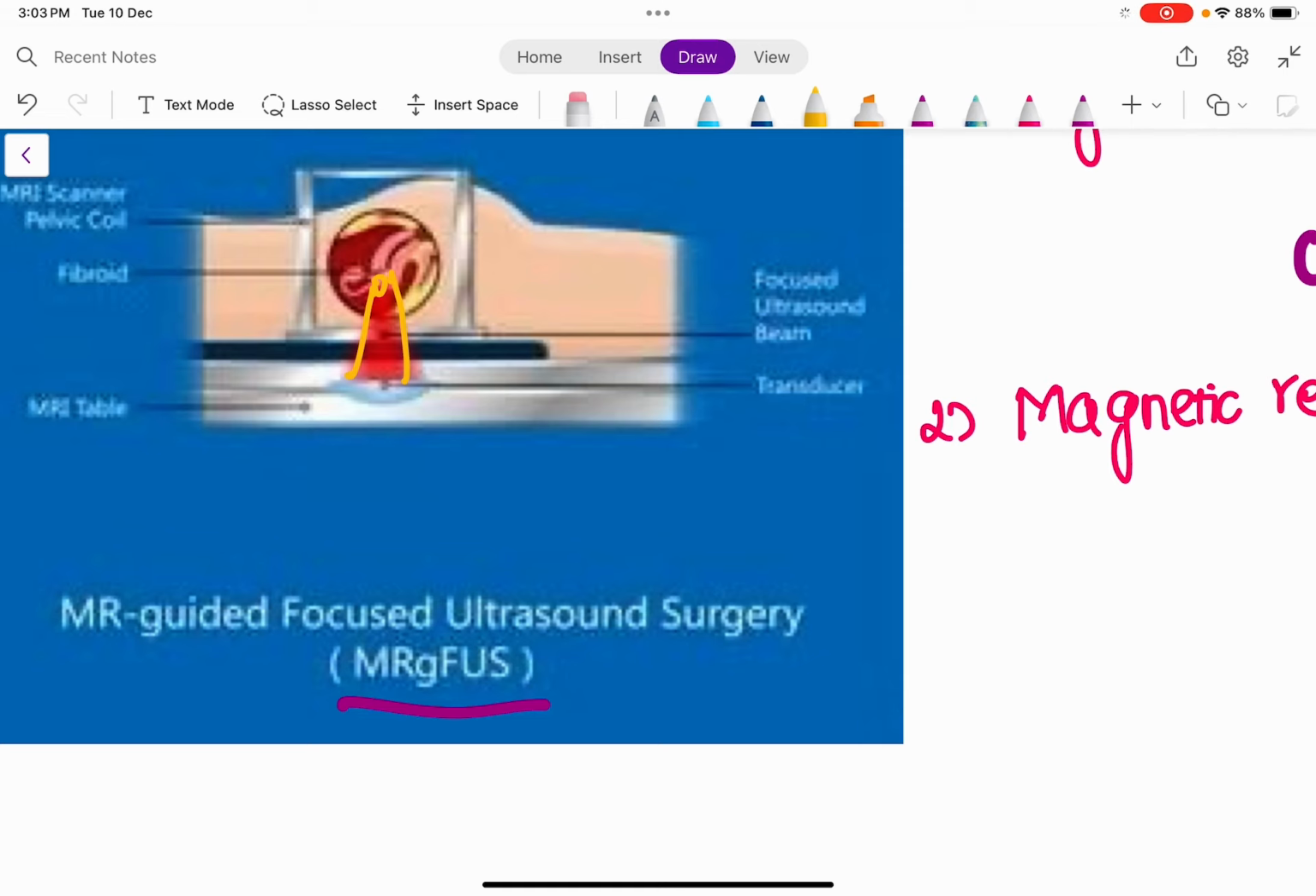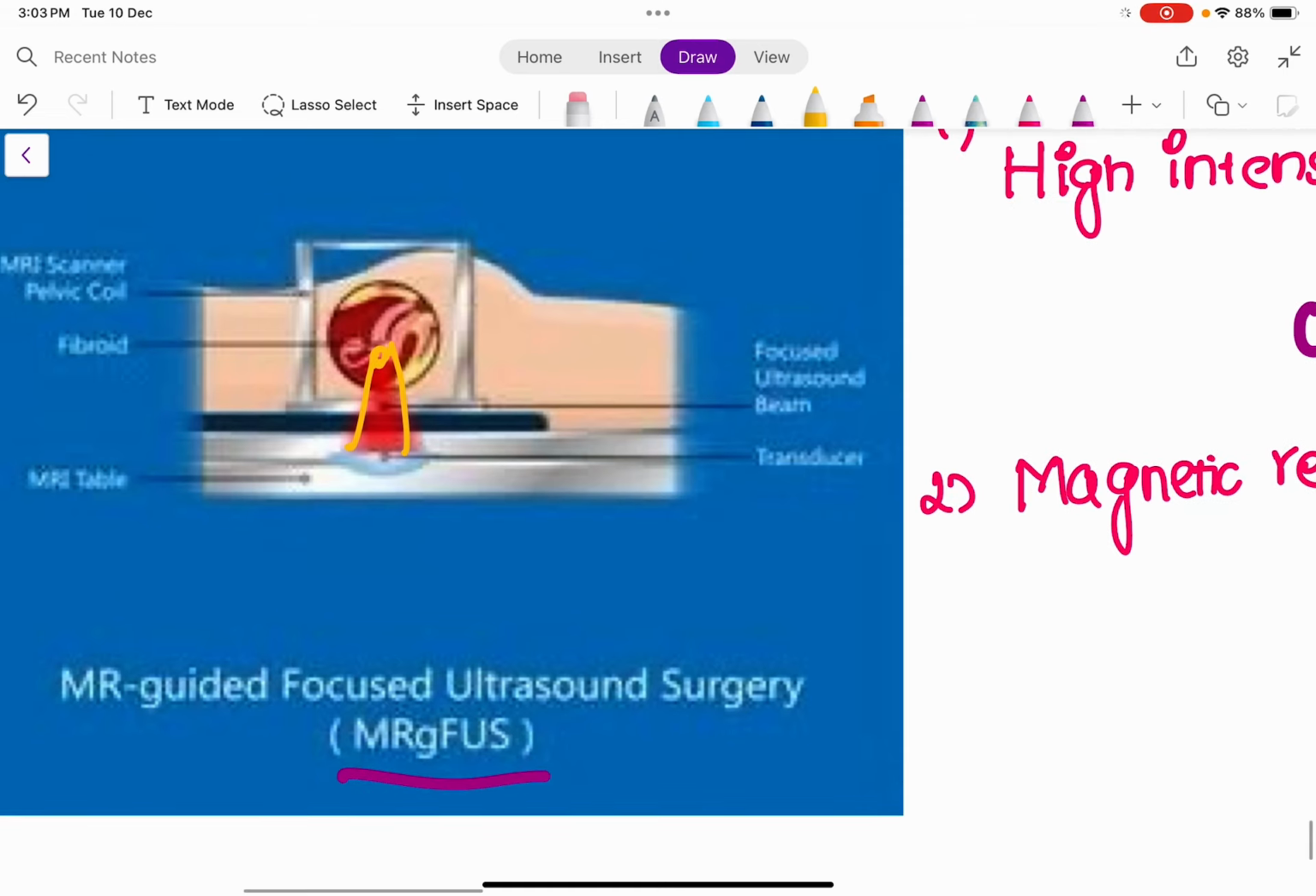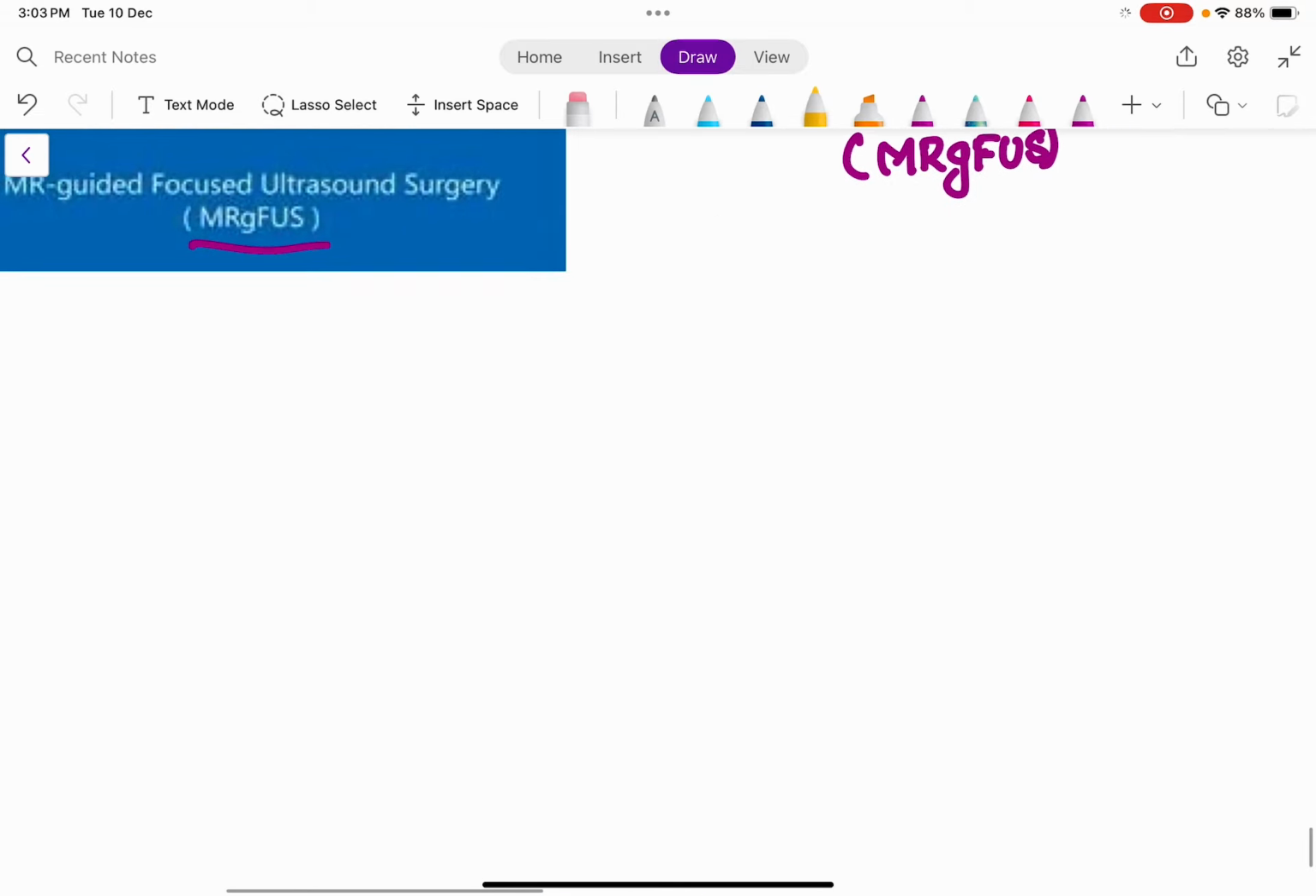As the rays fall on the fibroid, it is going to undergo coagulative necrosis. So the fibroid will get necrosed. This is the basic of this ultrasound focused procedure. Through the ultrasound waves, the fibroid is going to get necrosed, right? So the basic is that you are going to focus the ultrasound rays over the fibroid, and the fibroid is going to undergo coagulative necrosis.